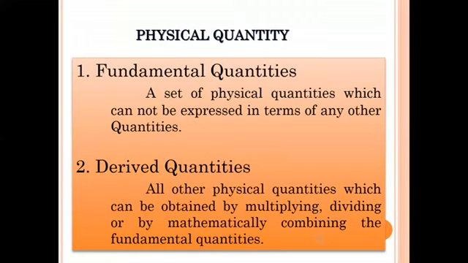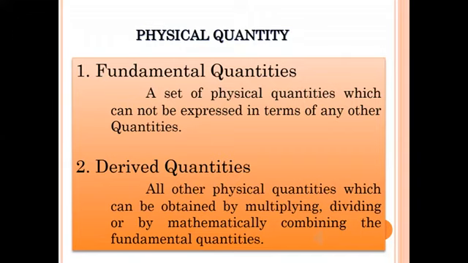Generally, physical quantities are classified into two types, namely fundamental quantities and derived quantities. What are fundamental quantities? A set of physical quantities which cannot be expressed in terms of any other quantities is known as fundamental quantities.